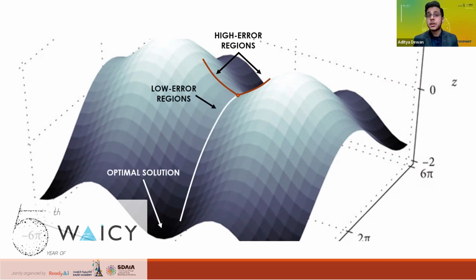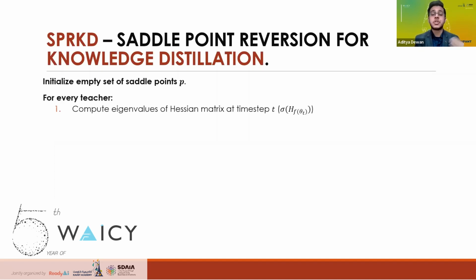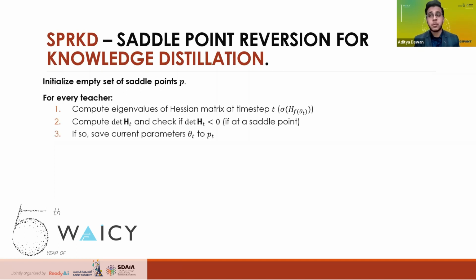So if we can avoid their high error regions, we can force our students to re-explore those regions by biasing the student in directions with the largest negative eigenvalues, using these saddle points to our students' advantage. And that is the foundation of our new technique, saddle point reversion for knowledge distillation, or SPRKD for short. For every teacher that we train, we repeatedly compute the determinant of the Hessian matrix to check for saddle points. If the teacher is at a saddle point, we store it, building a huge repository of areas of the loss landscape that show high promise for re-exploration.